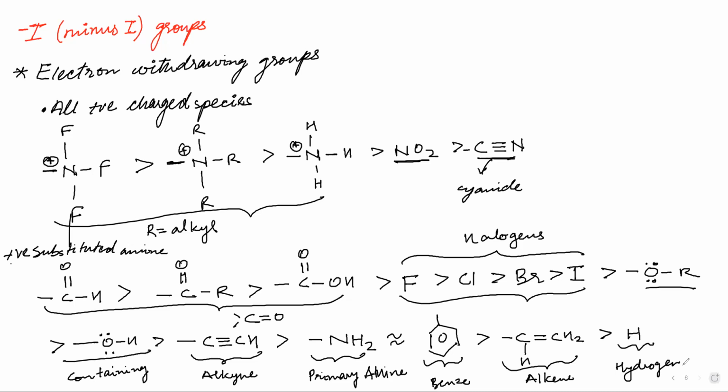Okay, fine. Then I will ask a simple question. You will look at the order of -I groups and you will tell me which is the answer. So I'm just asking the same question, which is more stable. And in this also you have some options.